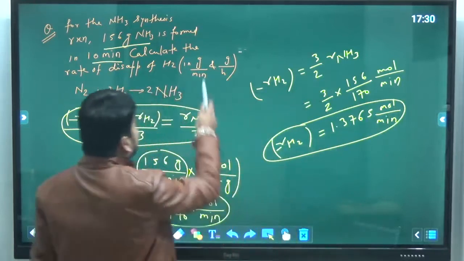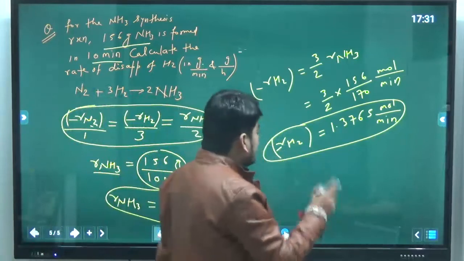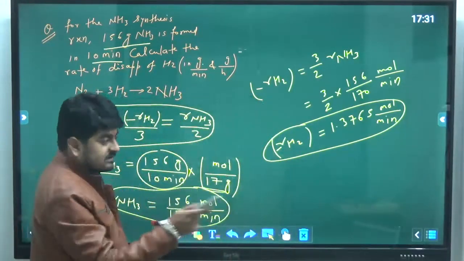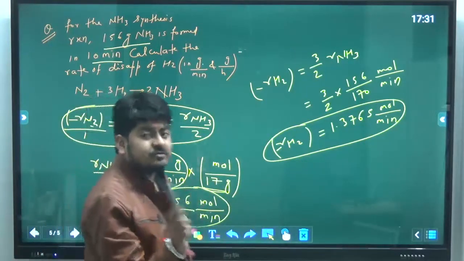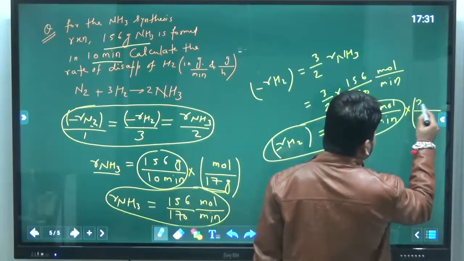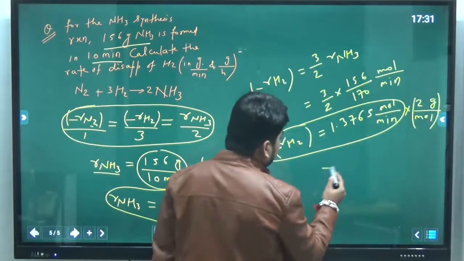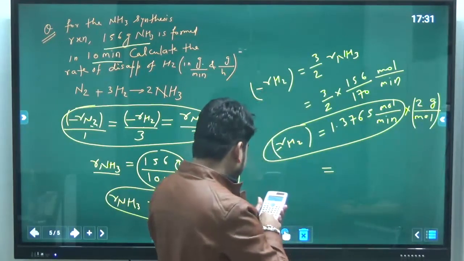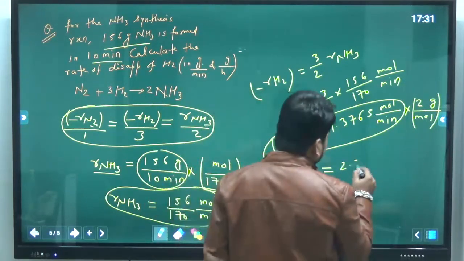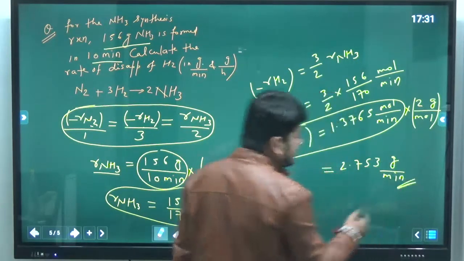But I need to give my answer in gram per minute. So obviously I have to change this mole into gram. Now I can't use this molar weight. This is the rate of hydrogen, so I have to use the molar weight of hydrogen, and we know that for hydrogen the molecular weight is 2 gram per gram mole. So this value will become 2.753 gram per minute. This is the answer.